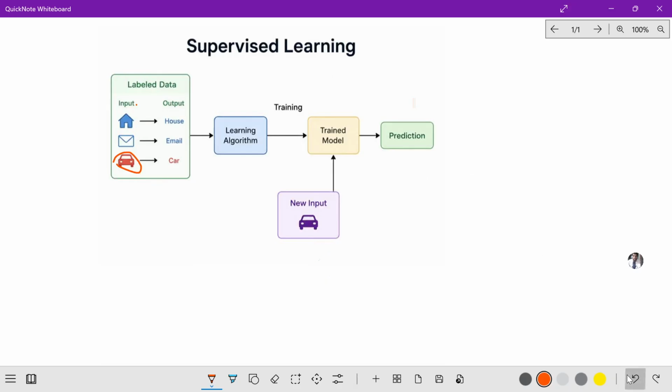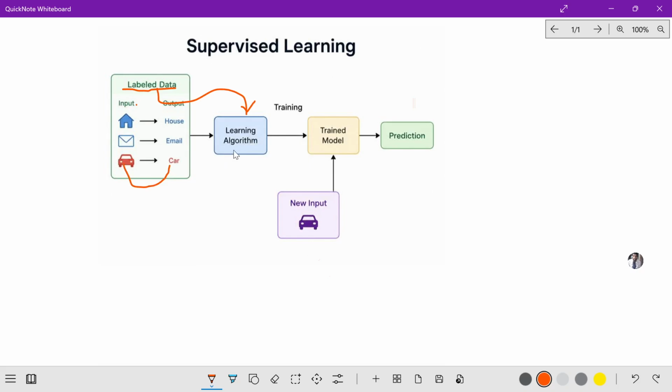So in short, first the data is labeled. Whatever data we give as inputs will be labeled. The labeled data is given to the learning algorithm. Then the algorithm studies the relationship between input and output.